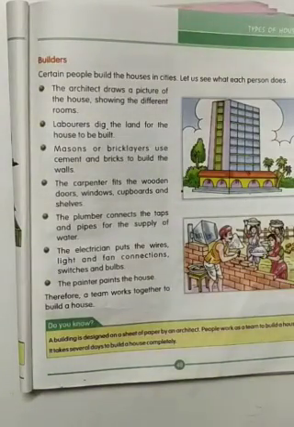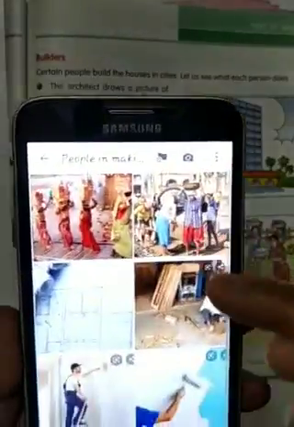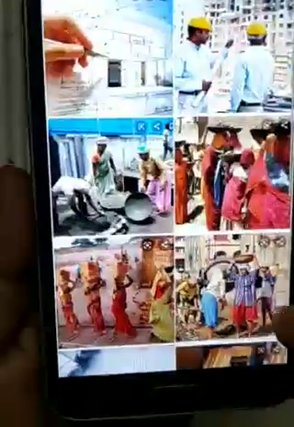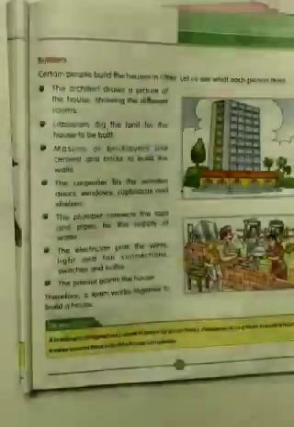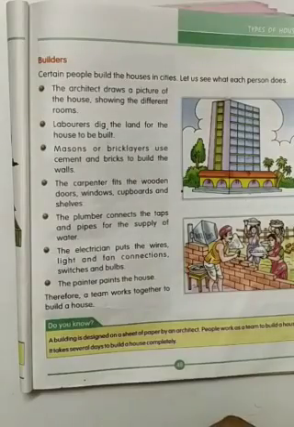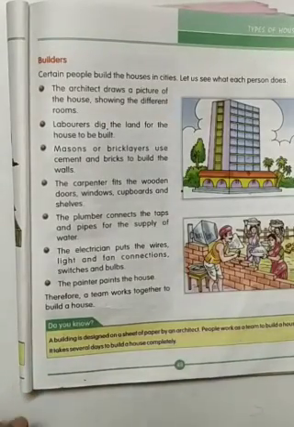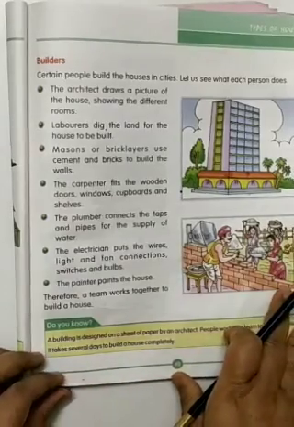Now, with the help of all these people, they are doing the work in a team. That is why they can build a house. If somebody says, I will not do this work, can the work be done? No. If the carpenter says, I will not make the doors and windows, can the work be done? No. So it has to be the work of the full team. The full team has to work together.